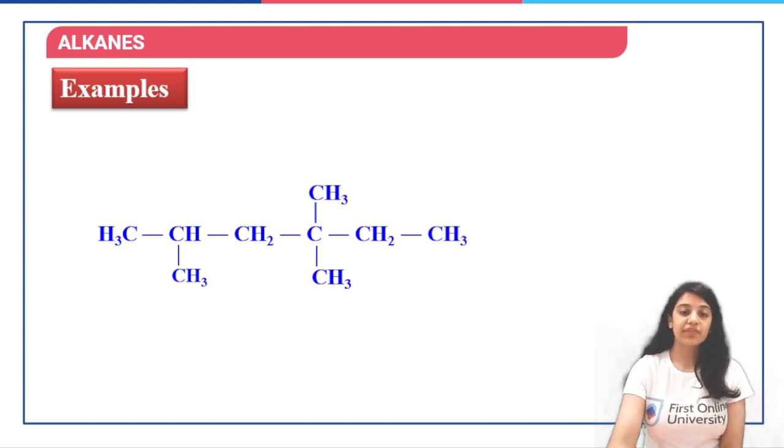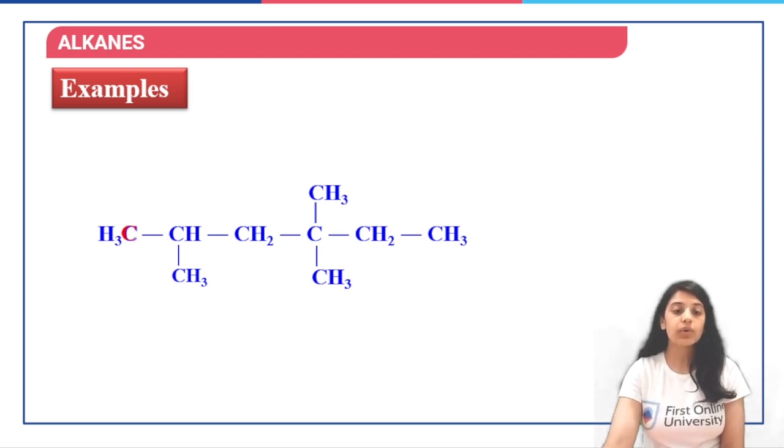If you look carefully, let us talk about this first. Since this carbon is attached to just one carbon, this is going to be a primary carbon. If we talk about this carbon, since it is attached to 1, 2, 3 carbons, it's a tertiary carbon. This carbon attached to 1, 2, 3, 4 carbon atoms is going to be a quaternary carbon atom.